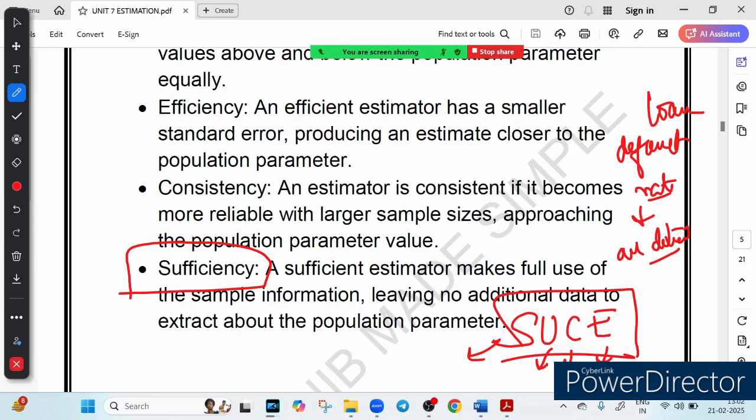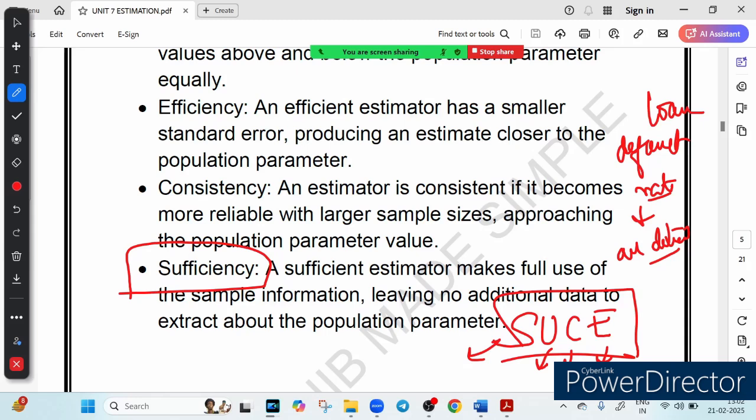One time a question was asked like this: which of the following is not a criteria for a good estimator? Some other option is written, right? So you should know it. I just talked about all the 4. So the conclusion is that in banking and finance, estimators help us make predictions using a small data sample. A good estimator should be unbiased, efficient, consistent, and sufficient.